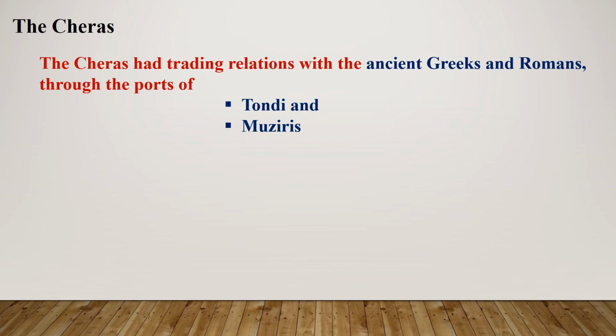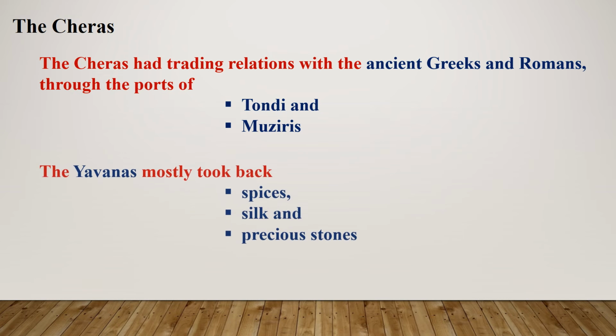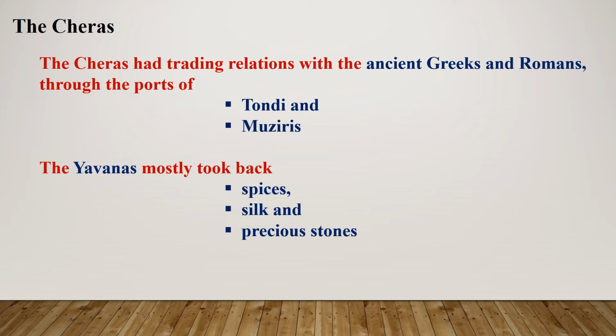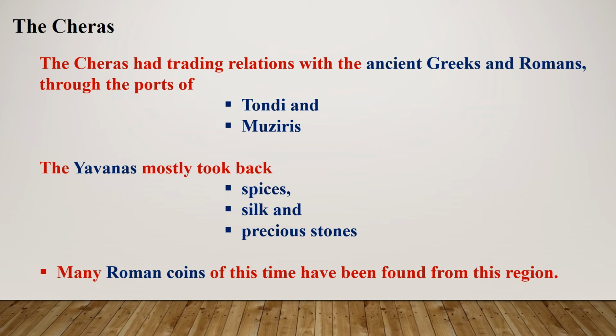The Cheras had trading relations with the ancient Greeks and Romans through the ports of Tondi and Muziris. The Yavanas mostly took back spices, silk, and precious stones. Many Roman coins of this time have been found from this region.